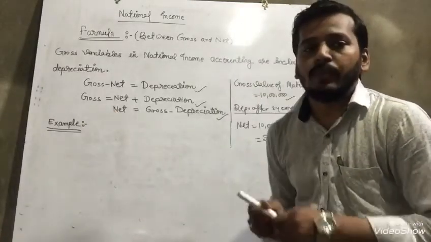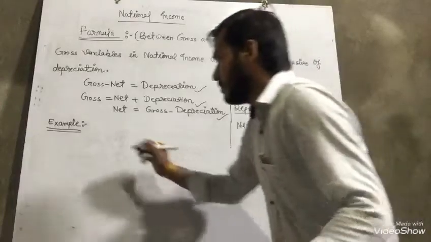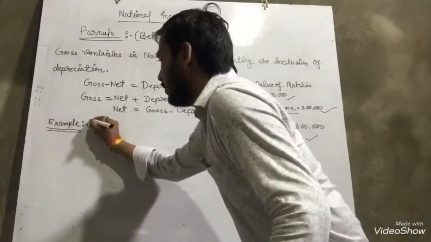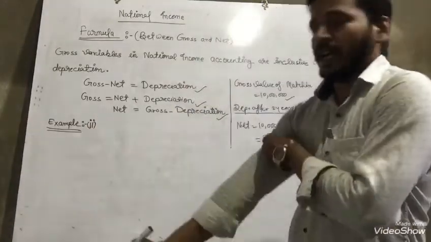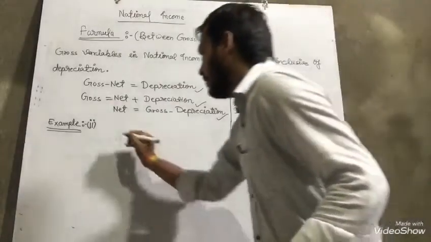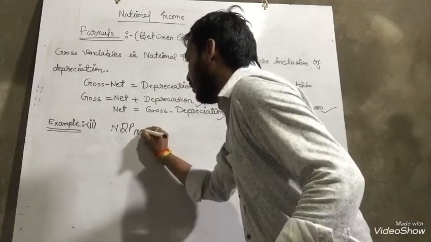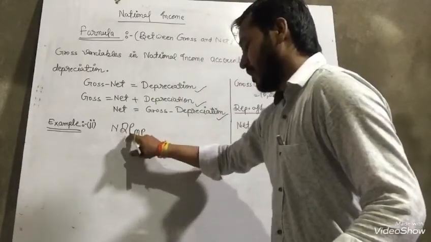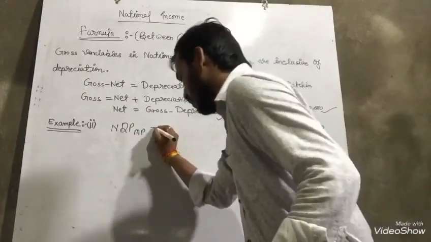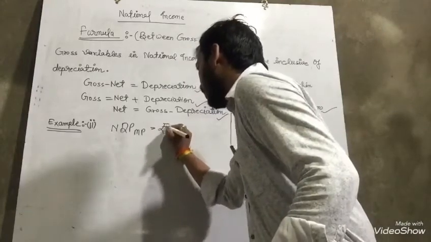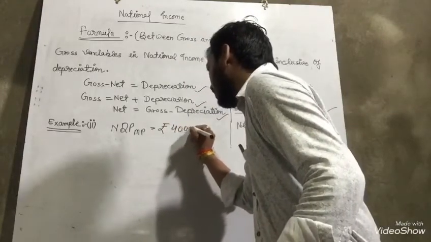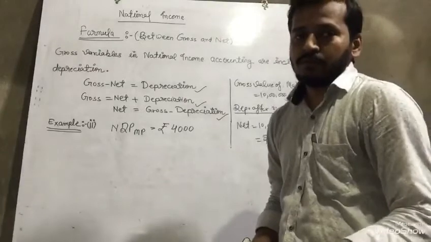With the second example we are going to discuss. So example number two: NDP MP, net domestic product at market price, equal to rupees 4,000.